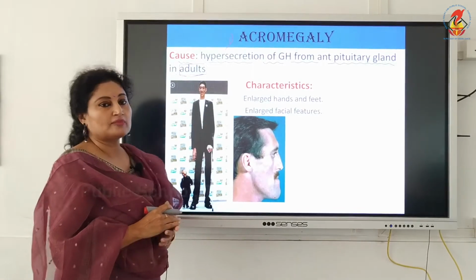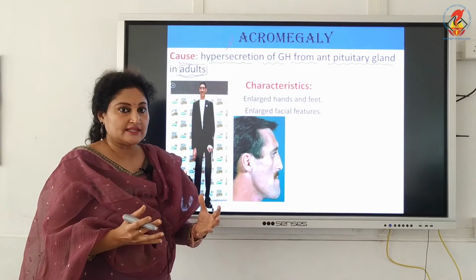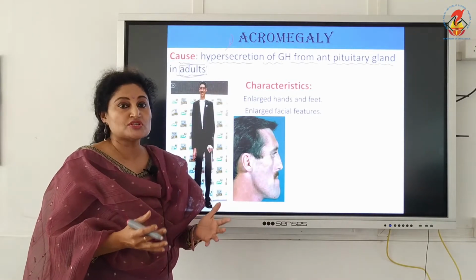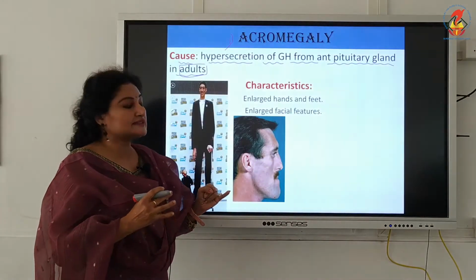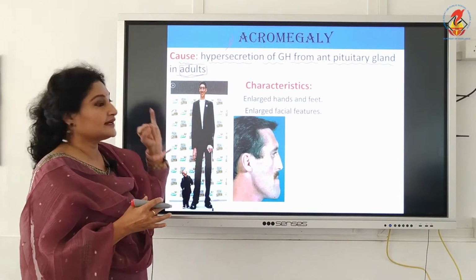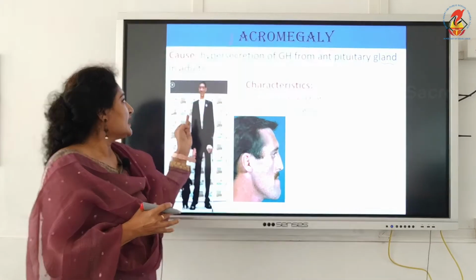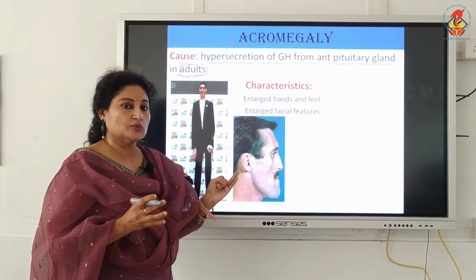This is different from gigantism. A giant can have the same condition, that is hypersecretion of growth hormones, from childhood. But in the case of acromegaly, it is hypersecretion of growth hormones from the anterior pituitary in adulthood. That's one difference. Again, a person who is acromegalic and a person who is a giant, we